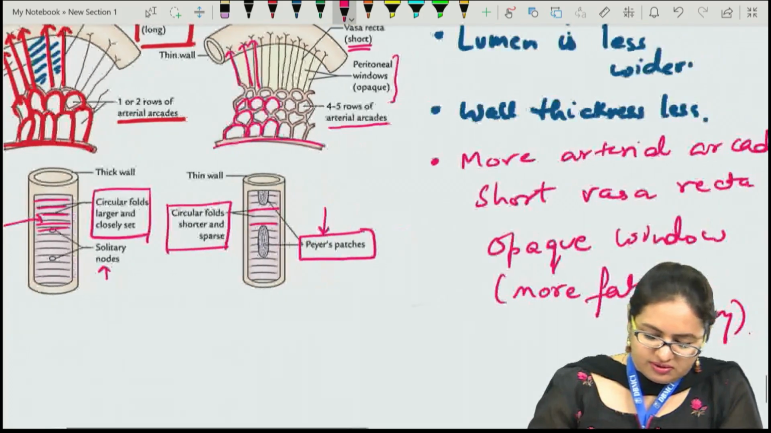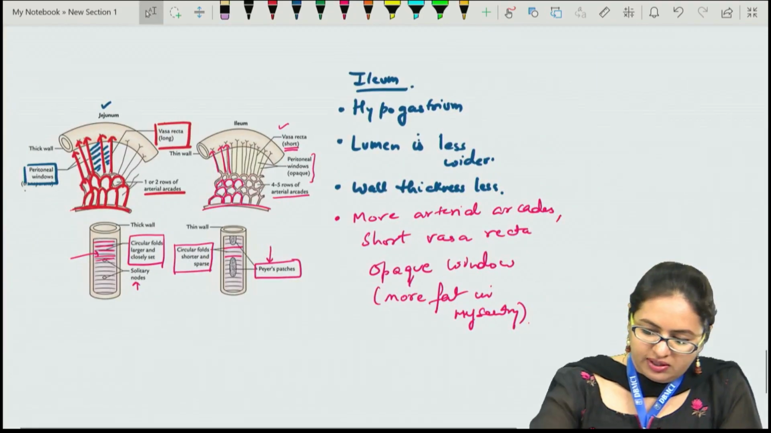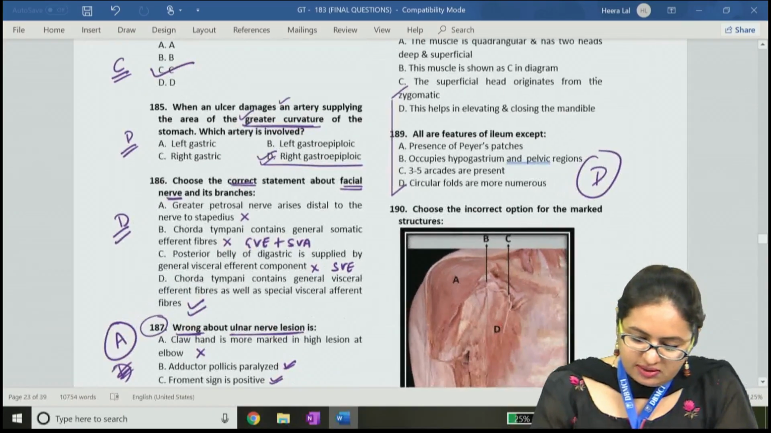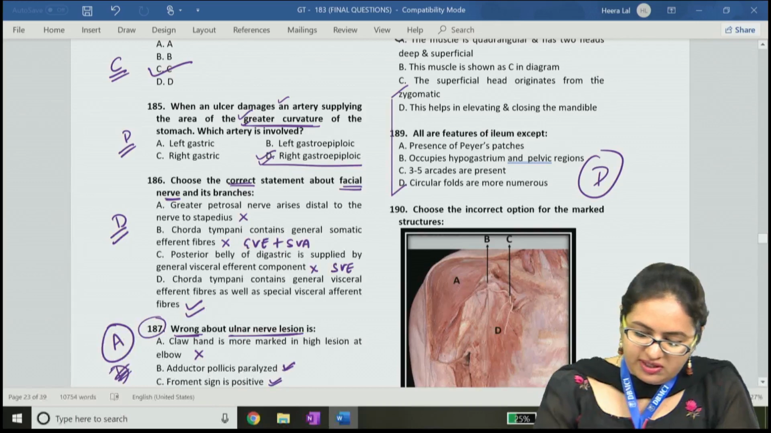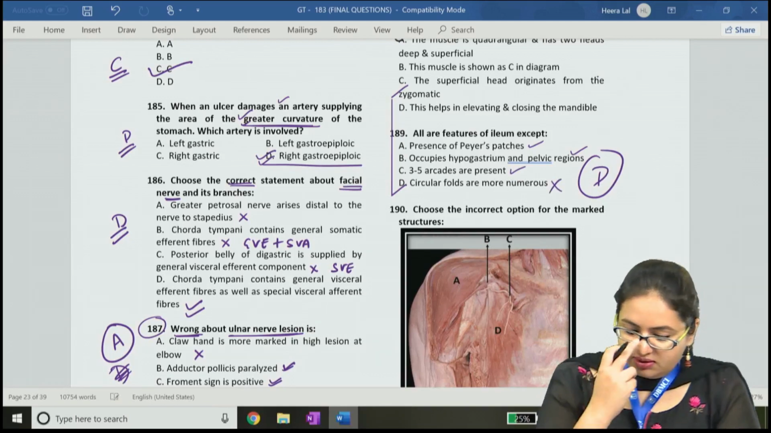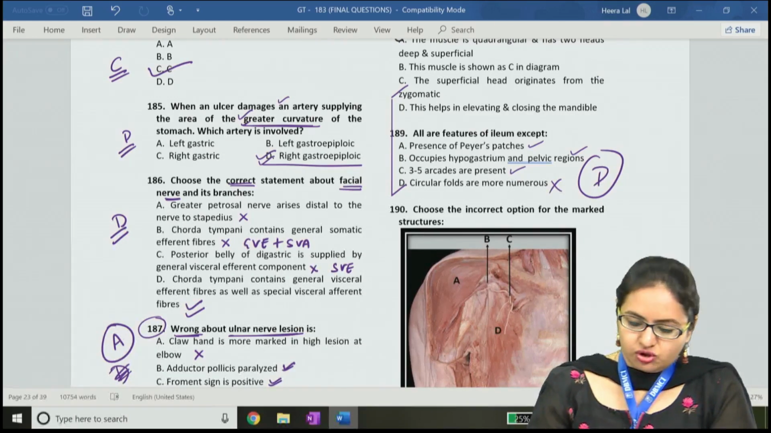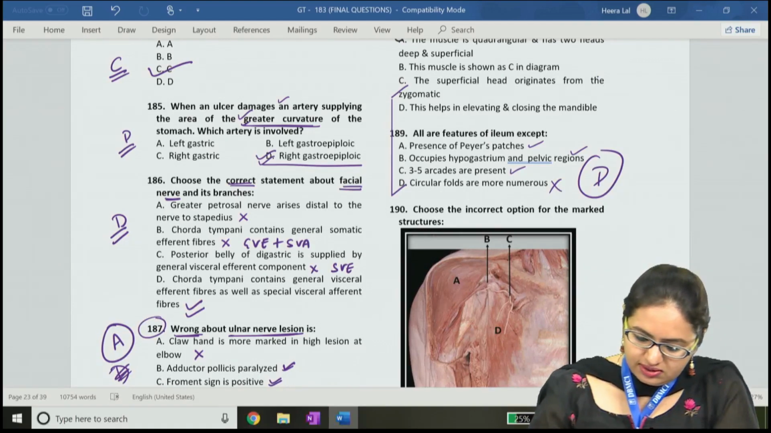So these are the features which are present in the ileum, and if we come back to the question, it says all are the features of ileum except the presence of Peyer patch, then it occupies the hypogastrium and pelvic region. This is correct. 3 to 5 arcades are present. The circular folds are more numerous. The circular folds are actually less numerous in the ileum and they are sparse and short. So the answer for this question is D.